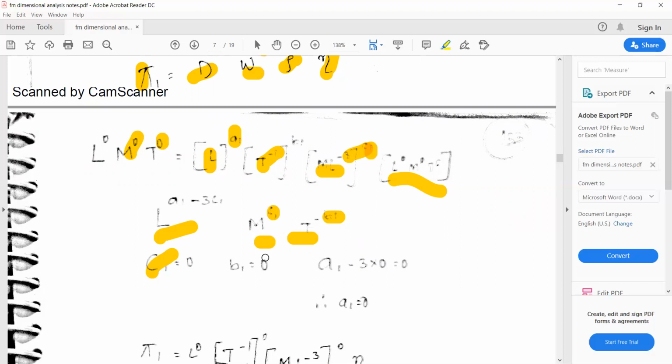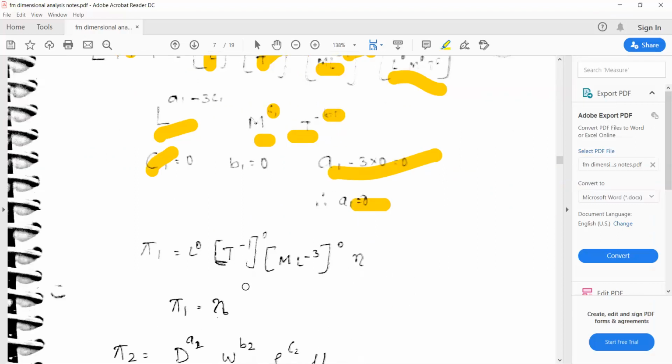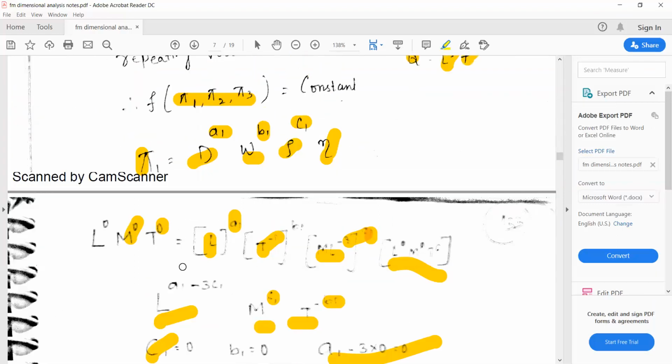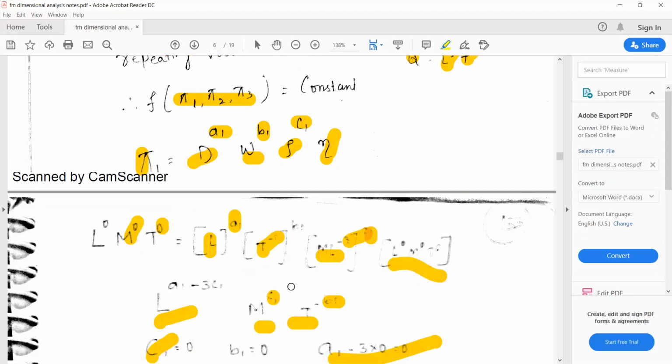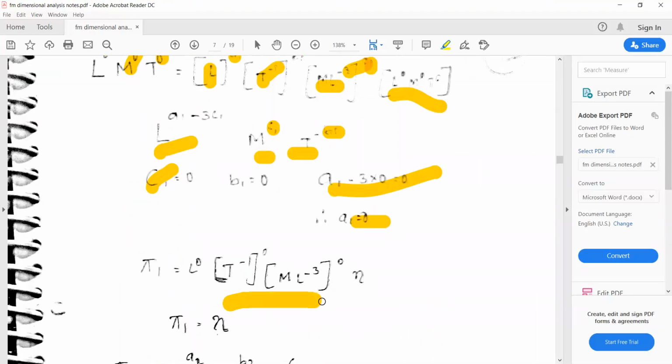Right? So C1, B1, 0. If you substitute in the L term, again A1 also becomes 0. So you can write the pi term, in place of pi 1 term, D omega rho to the power of A1, B1, C1. All are 0, and only efficiency remains. So pi 1 is equal to efficiency.